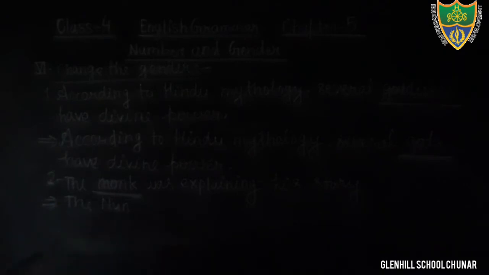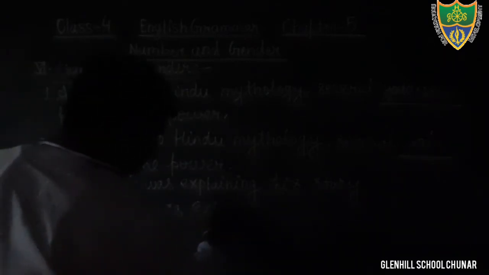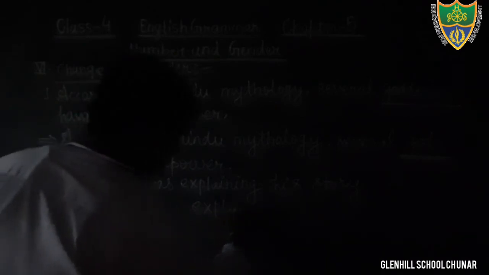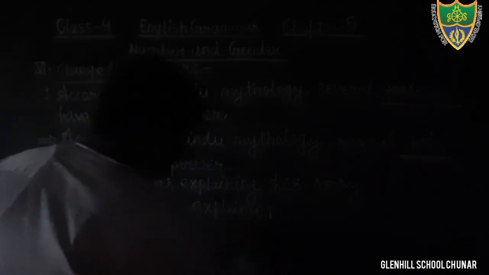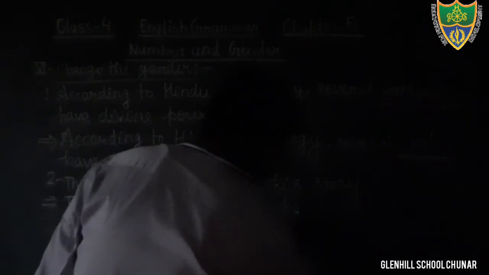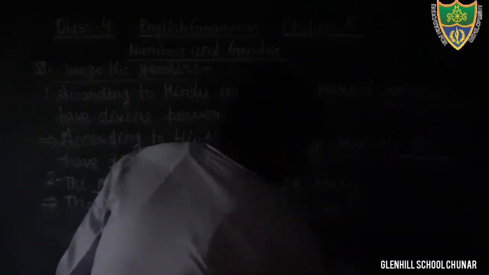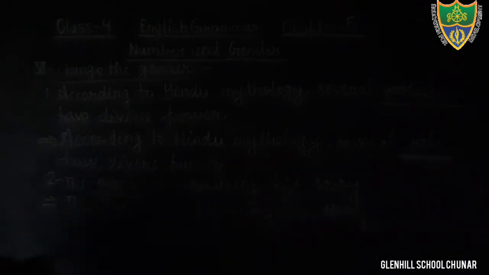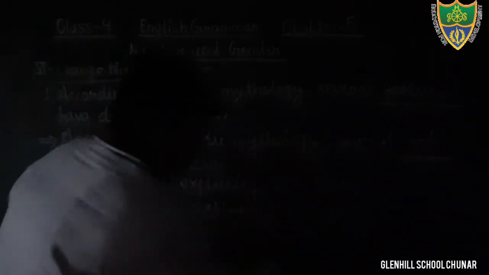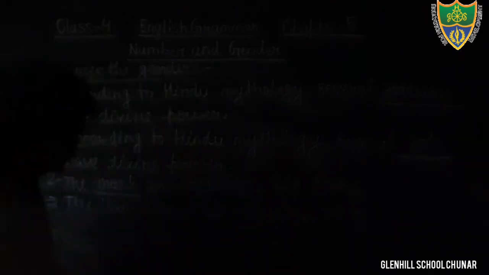What will be the correct sentence? The nun was explaining, E-X-P-L-A-I-N-I-N-G, her. At the place of his, you will write her story. Okay, students. So what would be the sentence? The nun was explaining her story. Okay, students. Here there are two changes. At the place of monk, you will write nun. At the place of his, you will write her.